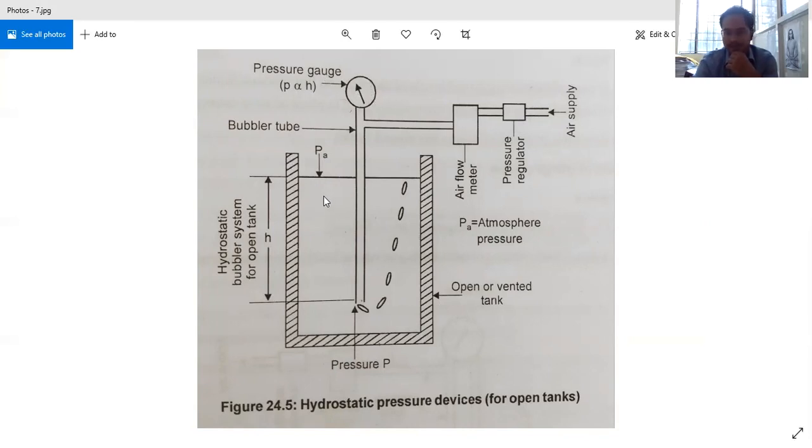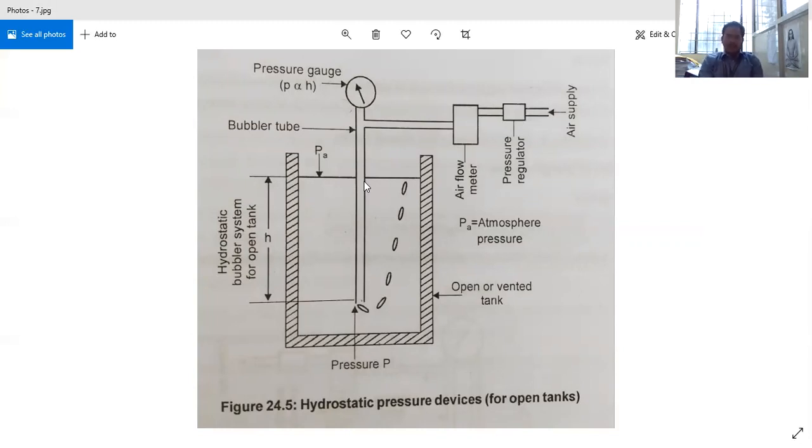We have a liquid here, and this is a tank, and this is an air transferring tube with a pressure it has to enter in. Now, this is a description of the equipment.